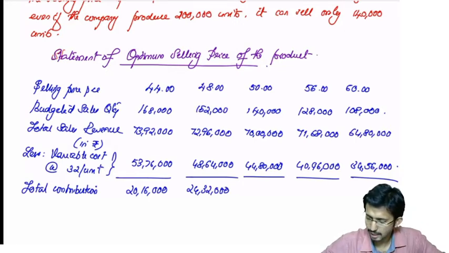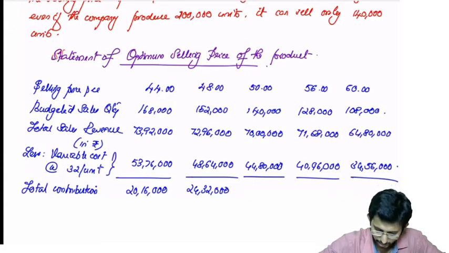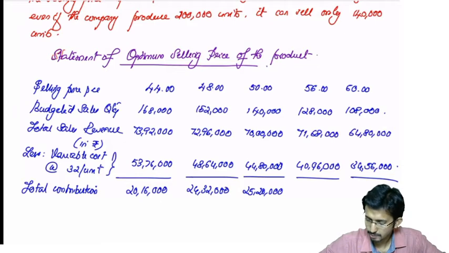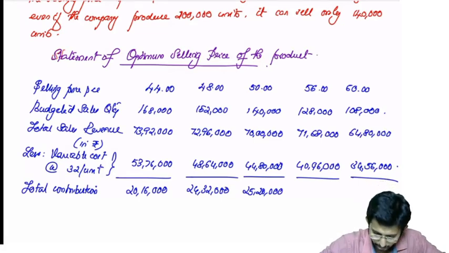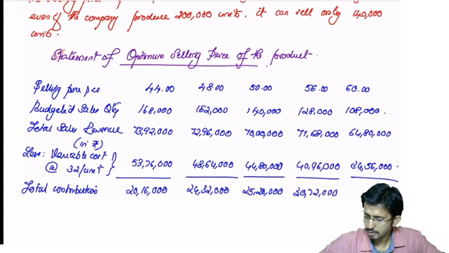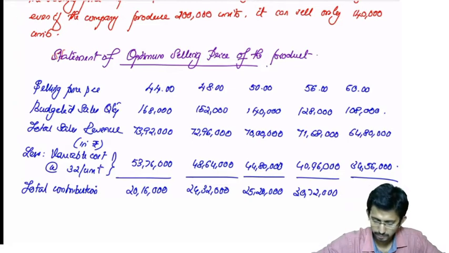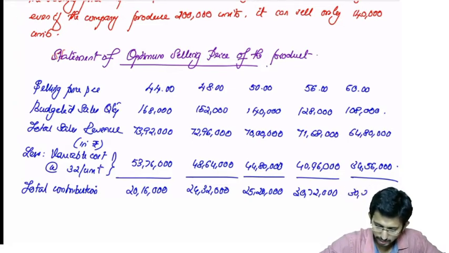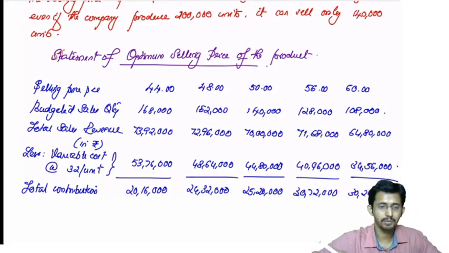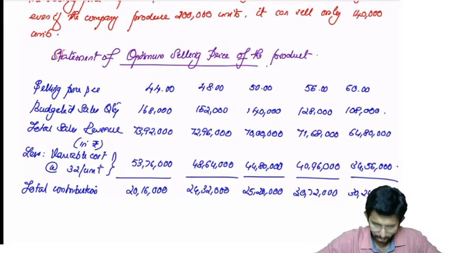Then 70 lakhs minus 44 lakh 80,000, 25 lakh 20,000. 71 lakh 68,000 minus 40 lakh 96,000, that is 30 lakh 72,000. 64 lakh 80,000 minus 34 lakh 56,000, that is 30 lakh 24,000. Okay, now what do you have to do?